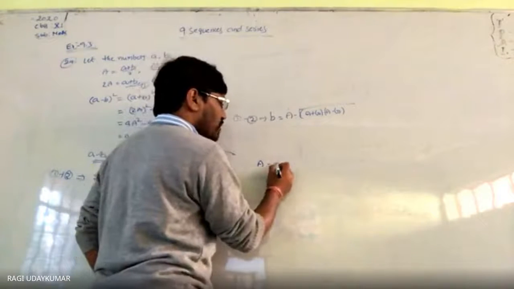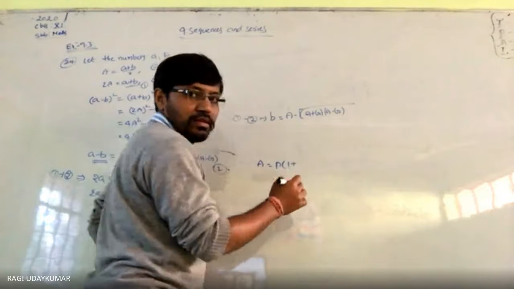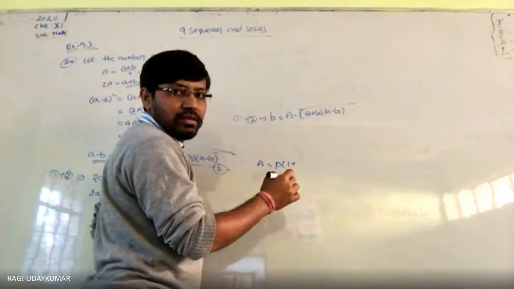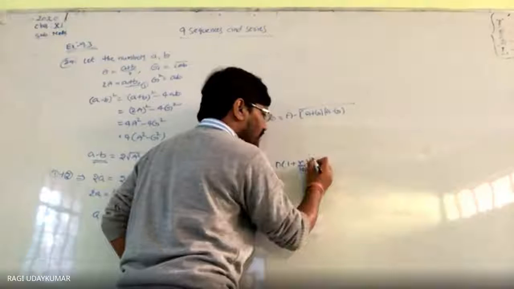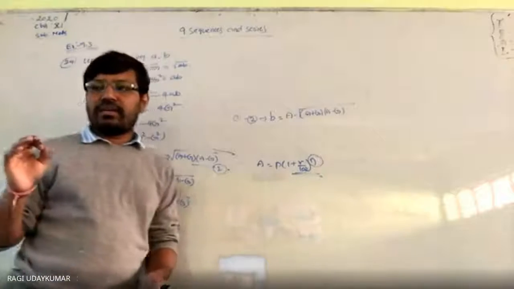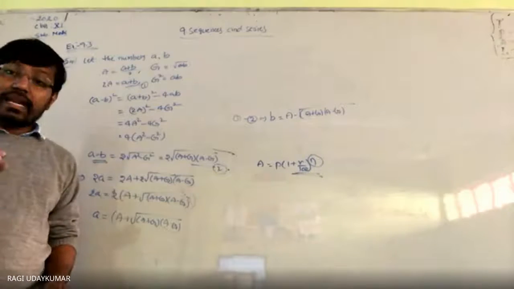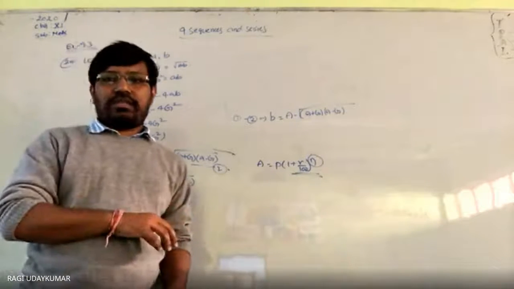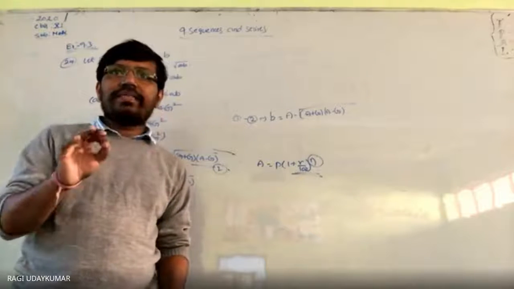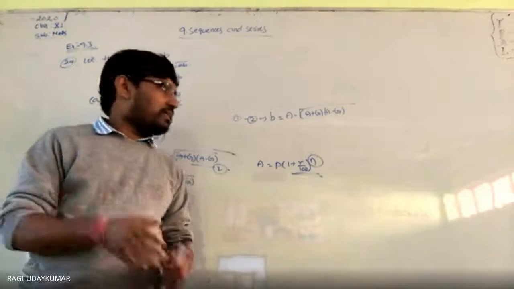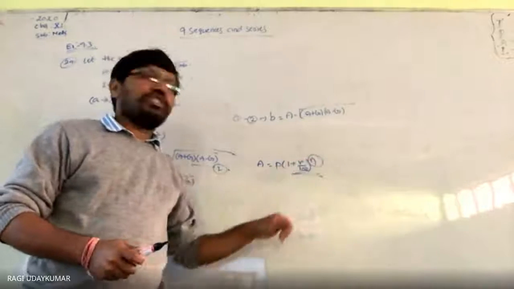Amount is equals to P into (1 plus r by 100) to the power n, and n is number of years or number of terms. Number of terms or number of years you are going to get it. So here in this case, here it is given to you. This is geometric progression only.